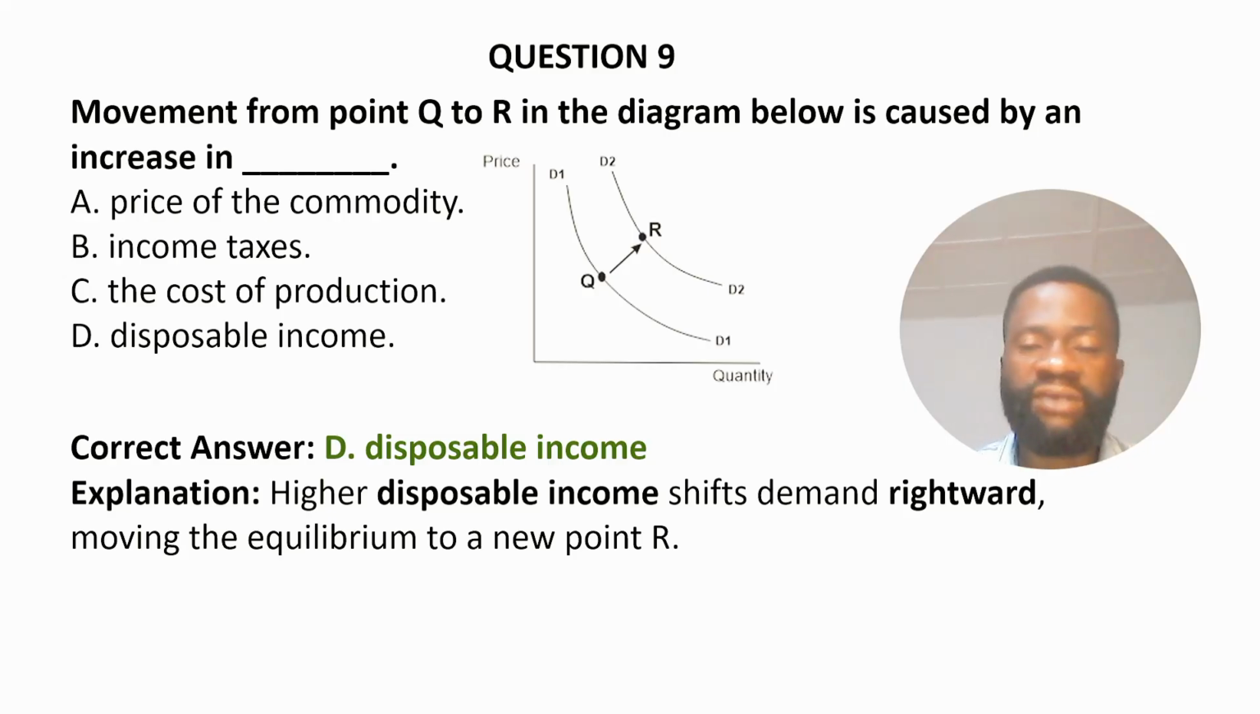You can see in this diagram that the initial equilibrium point was at point Q. But as a result of an increase in disposable income, the demand curve shifted to the right from D1 to D2 and from point Q to point R.